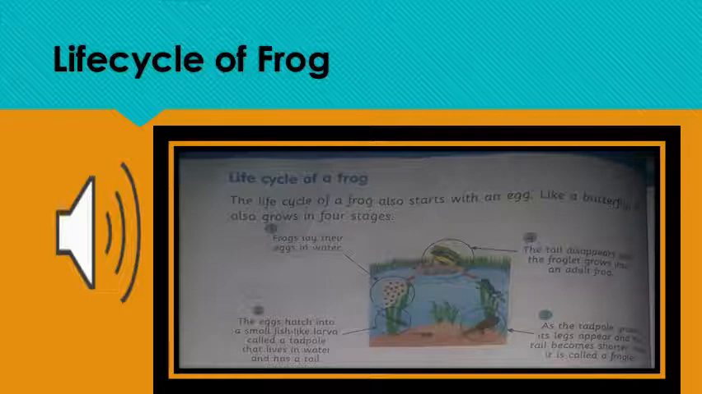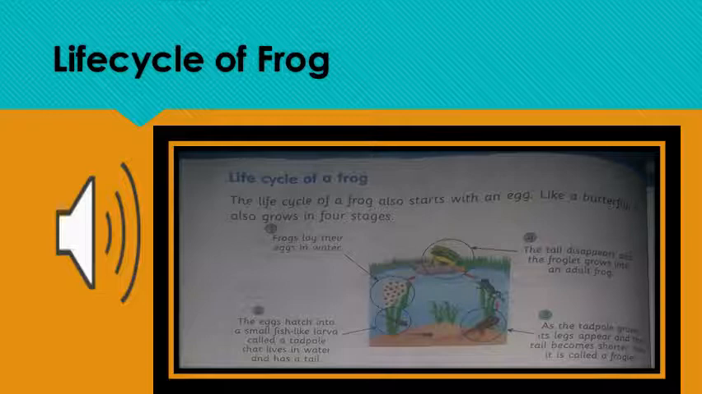So, explanation. Like butterfly, frog also has four stages. How many stages? Four stages. What happened in the first stage of the frog life cycle? Frog lays eggs on the water. Where? On the water. Then these eggs turn into larvae called a tadpole. What is this tadpole? Tadpole is a baby frog which has a tail and lives in water.